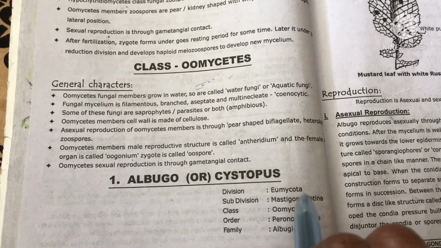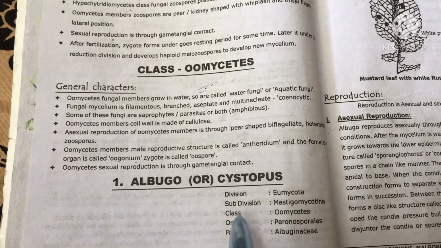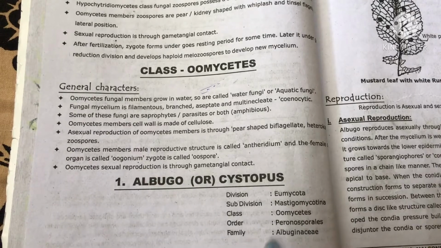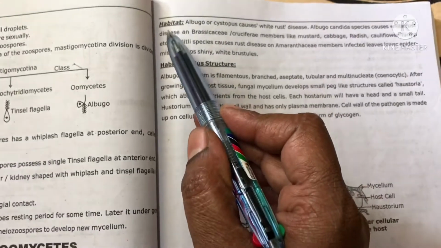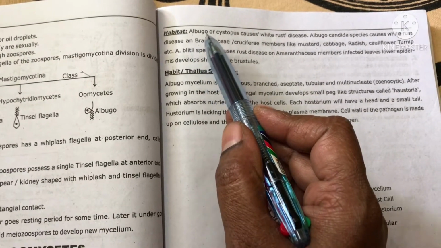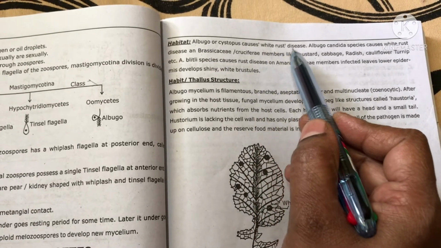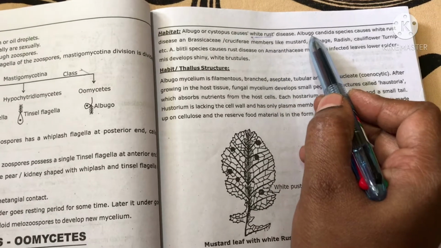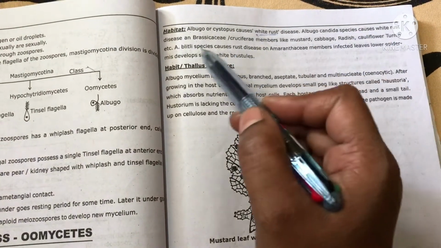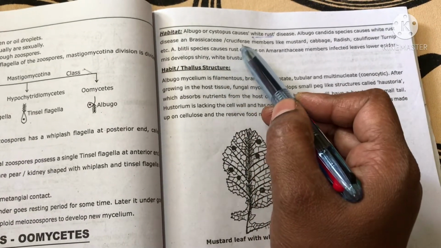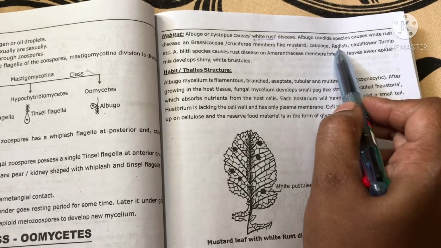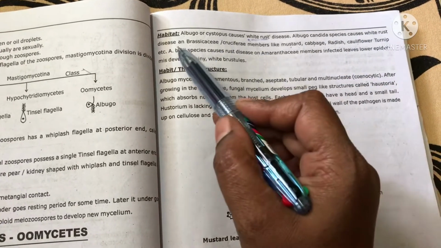Here the division is Eumycota, subdivision is Mastigomycotina, class is Oomycetes, order is Peronosporales, family is Albuginaceae. First observe the habitat of Albugo. Albugo causes white rust disease. This is an important thing. Albugo candida species causes white rust disease in Brassicaceae, Cruciferaceae members like mustard plant, cabbage, radish, cauliflower, turnip, etc.